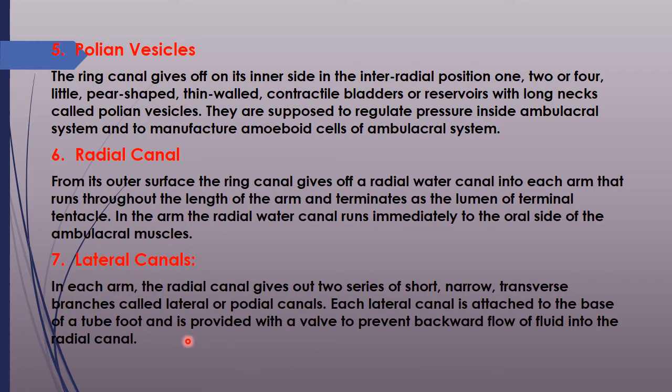Lateral canals. In each arm, the radial canal gives out two series of short, narrow, transverse branches that are called lateral canals or podial canals. Each lateral canal is attached to the base of the tube feet and it is provided with a valve to prevent the backward flow of fluid into the radial canal.